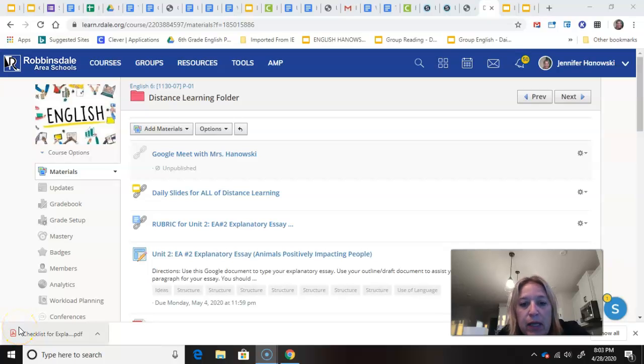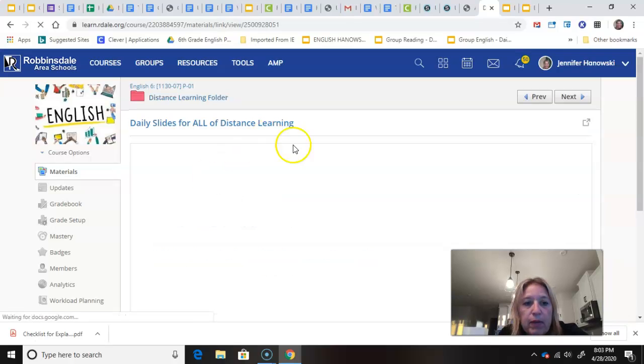Hi everyone, it's Wednesday, April 29th, and today is going to be our first time we have a Google Meet session, and I will show you the times on the daily slide in just a second. But this link will be available just before your Google Meet session. So let's look at our daily slide and then we'll talk about that.